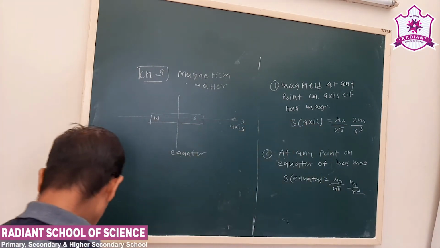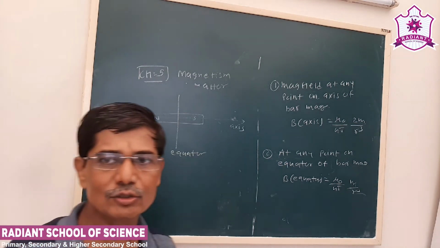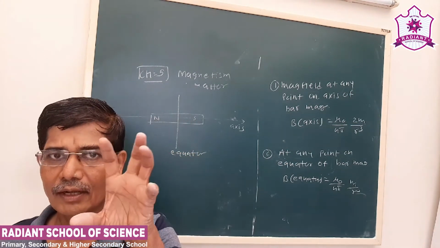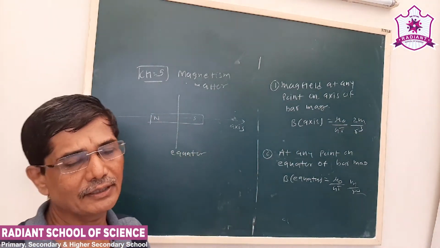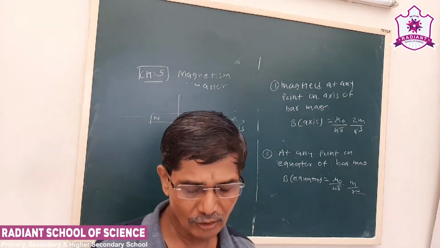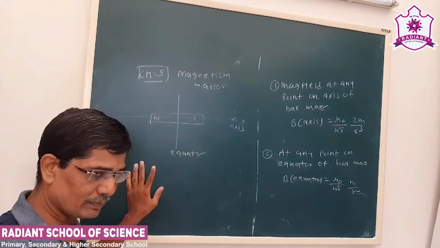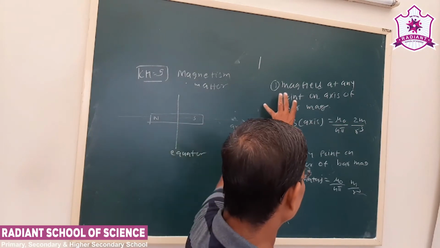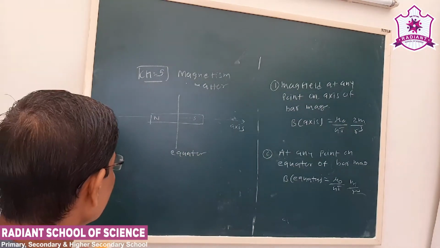Now, we have used a number of things. We talked about the magnetic field of a circular ring. We considered a number of turns wound together, that makes a solenoid, and by this comparison we have obtained the value of the magnetic field at any point on the axis and the equator of the bar magnet.